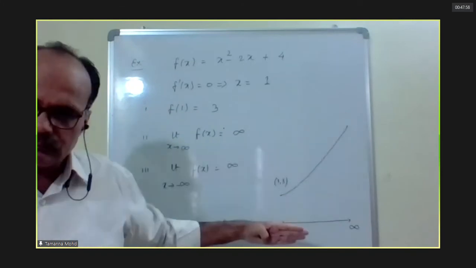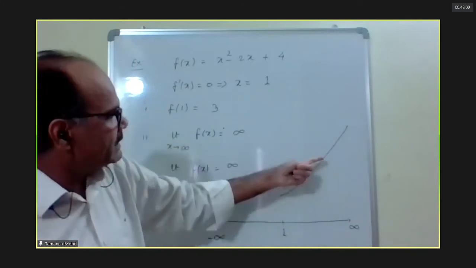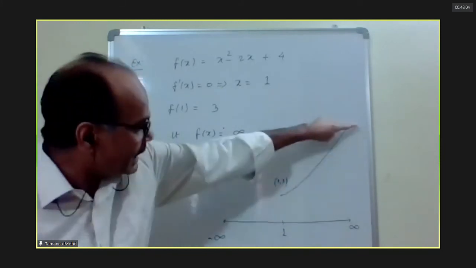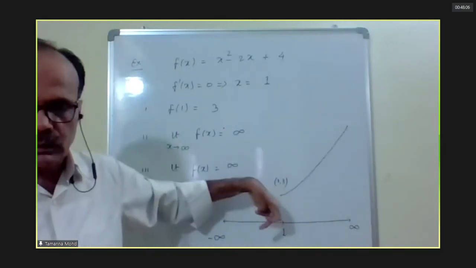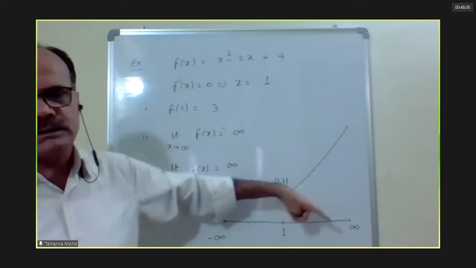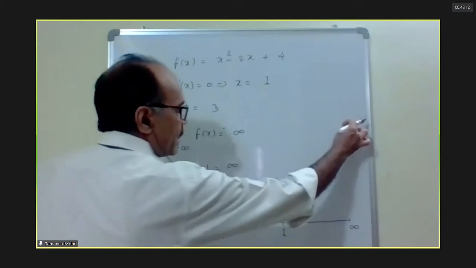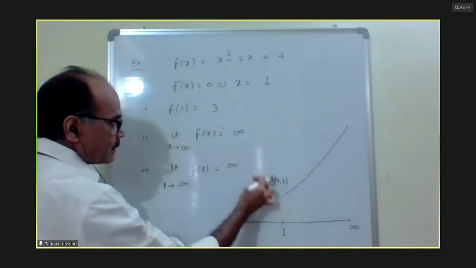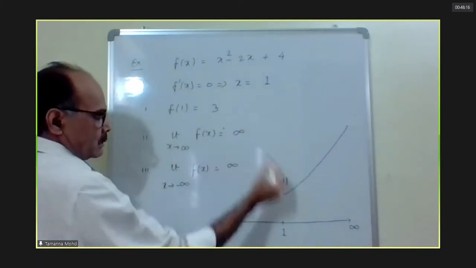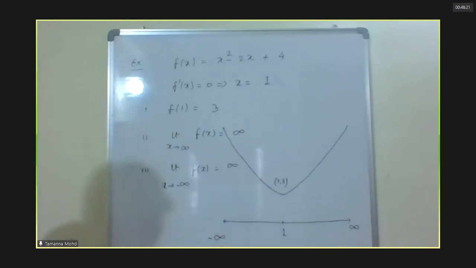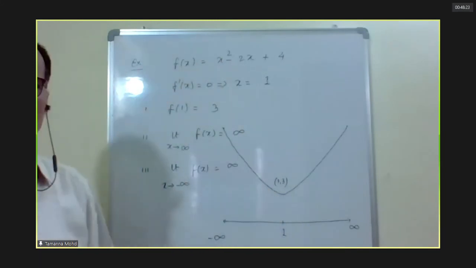Take some concave or convex shape, not like this. I will also discuss when the shape will be concave or convex, when it comes. Now, like this, it will come and then this one. From here, you go. This is the graph of this function.